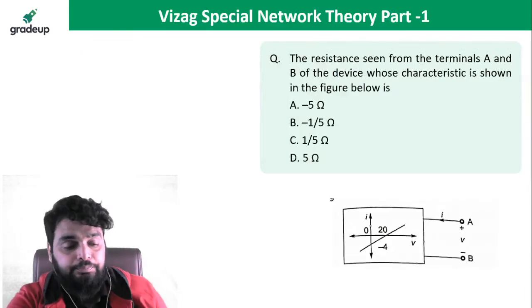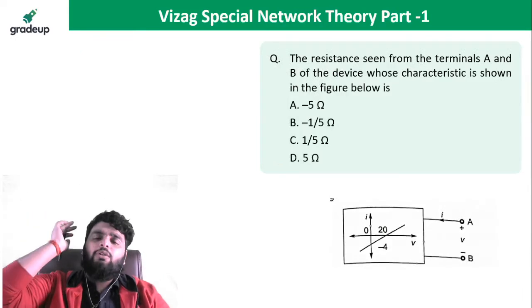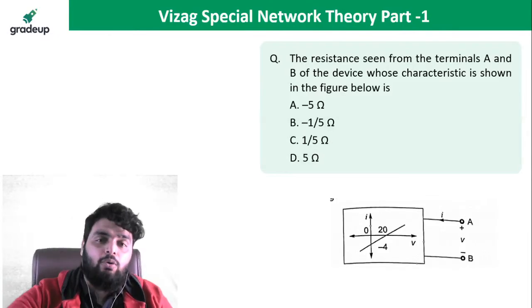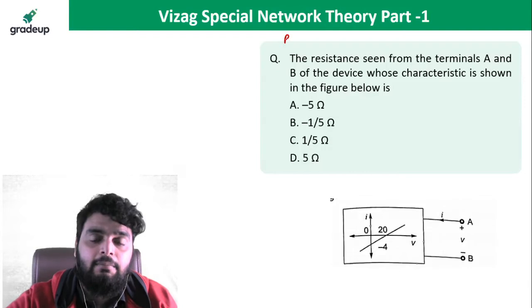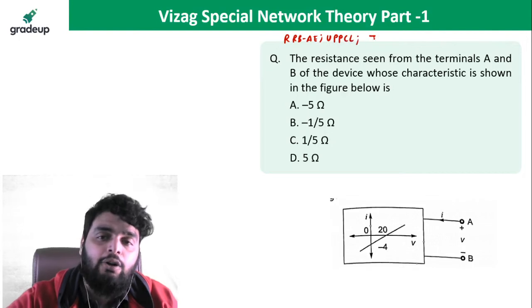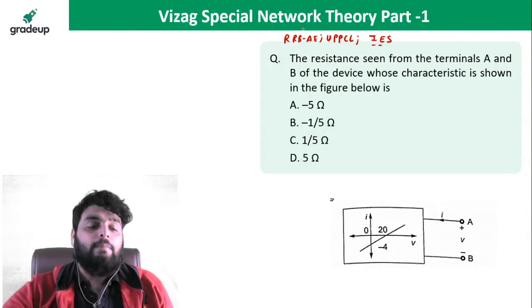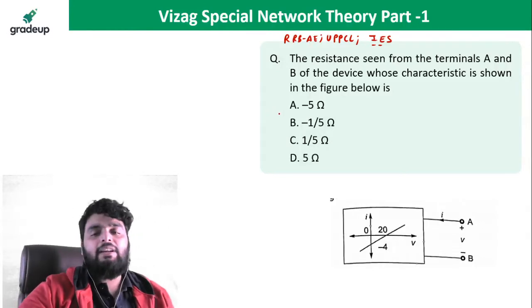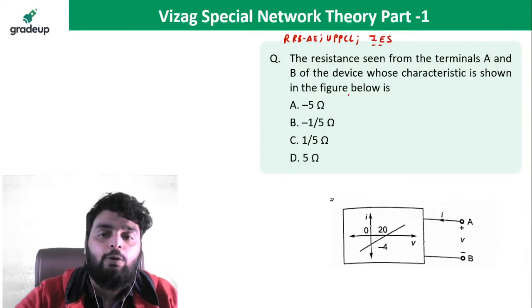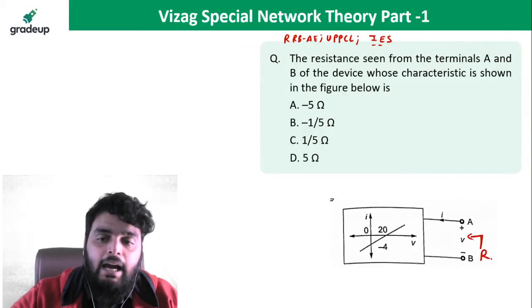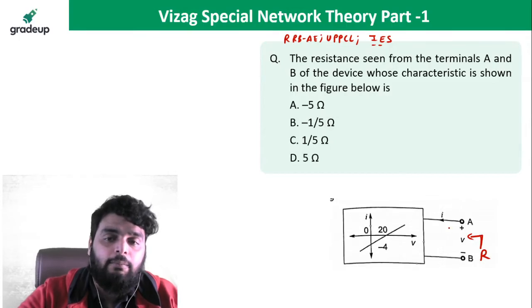Next question. Very easy question. It is question number 4. Just give this answer very quickly. This question has been asked in the RRB paper, and also in UPPCL, and also in the IES exam. So everyone, very easy question. I need to find out the resistance seen from the terminal AB.